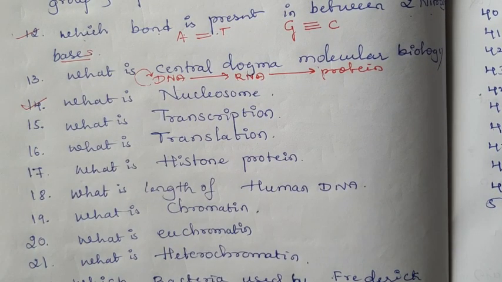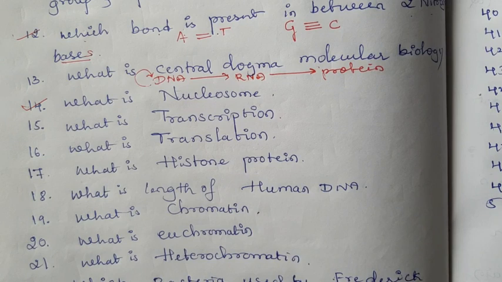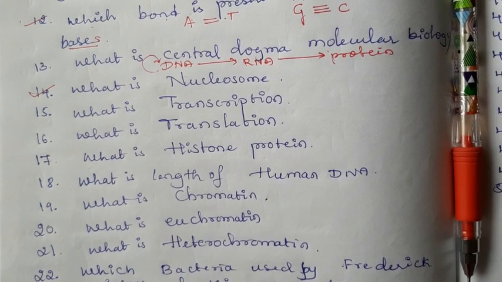Then what is transcription? Transcription is a process of formation of RNA by DNA. The process of formation of all the types of RNA from the DNA is known as transcription. Next question, that is translation.